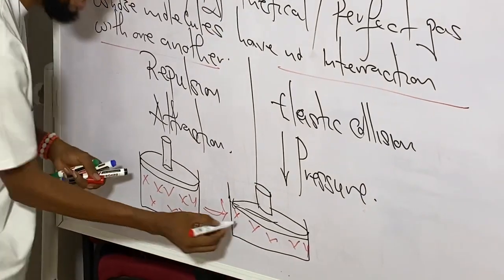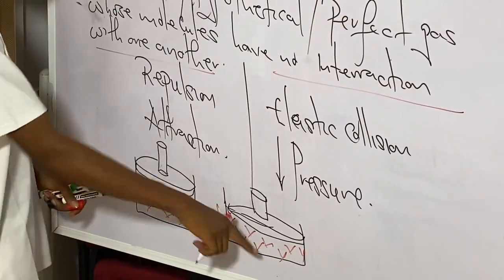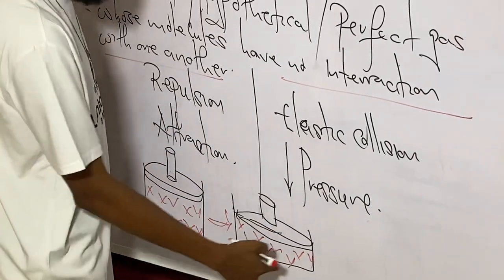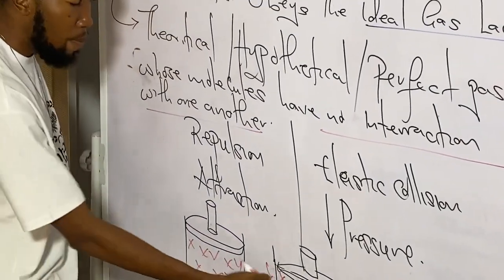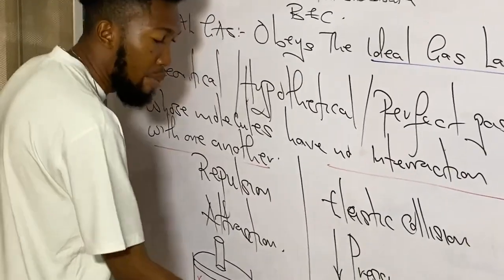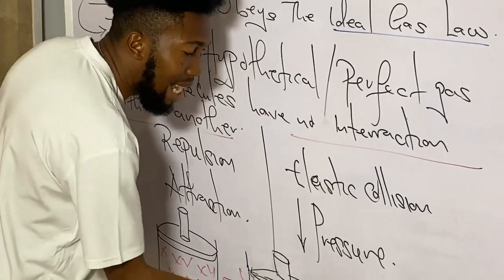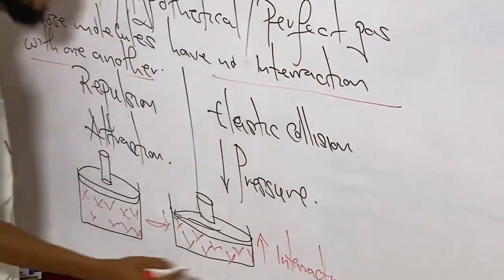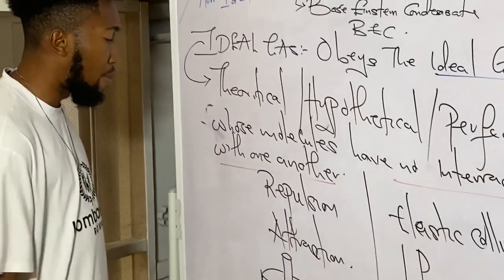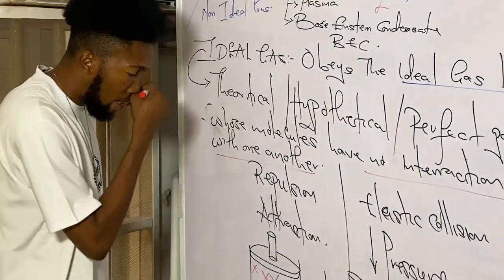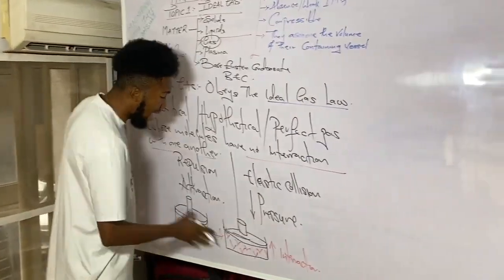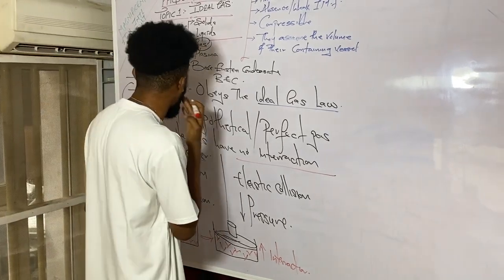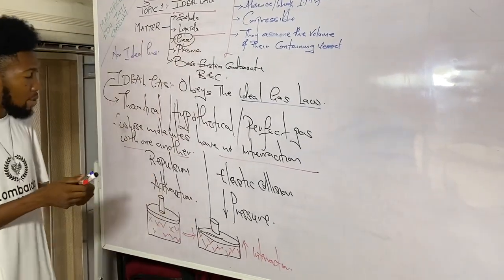So you see, by increasing the pressure, what you have just done is that you've reduced the space available in the vessel for the gases to move. And that brings all the gases closer to each other, increasing their tendency for interaction. You understand now? Because they are now closer to each other, you've increased the possibility of interaction between those gaseous molecules. So that's that for that, under these hypothetical gases, or what we call the ideal gases.